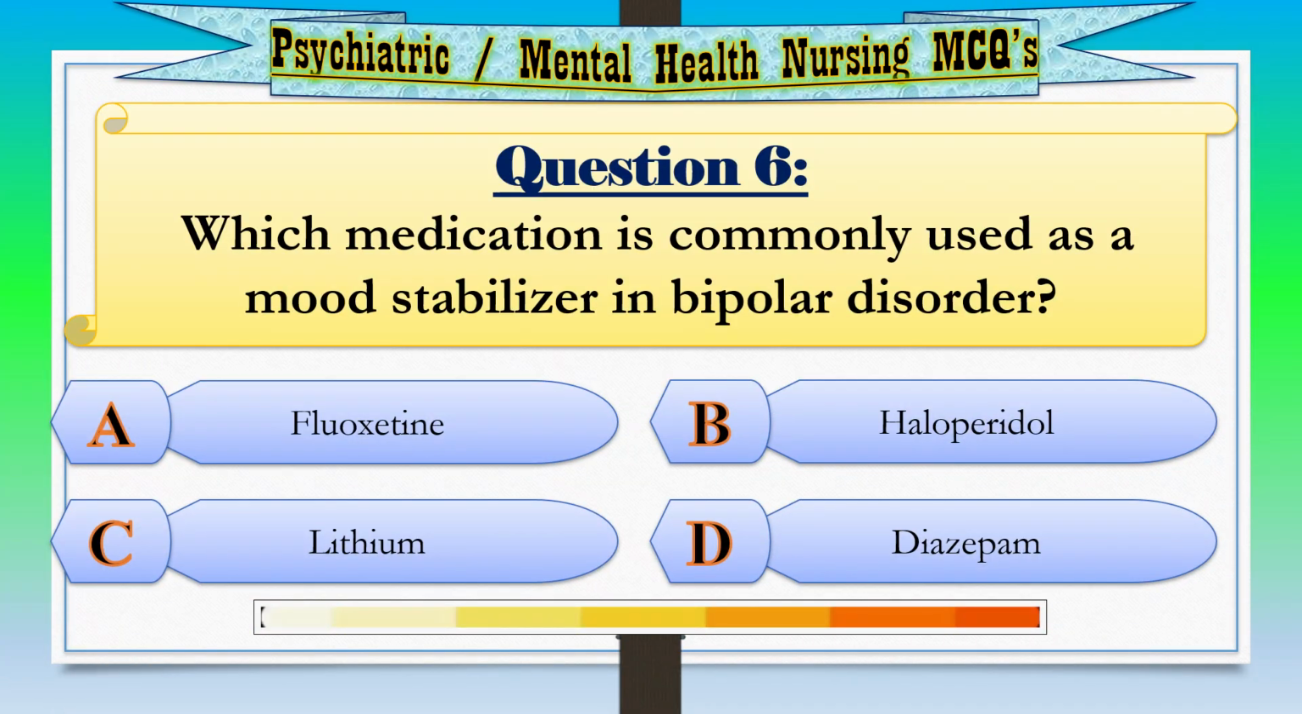Question 6. Which medication is commonly used as a mood stabilizer in bipolar disorder? Option A. Fluoxetine. Option B. Haloperidol. Option C. Lithium. Option D. Diazepam. Correct answer. Option C. Lithium.